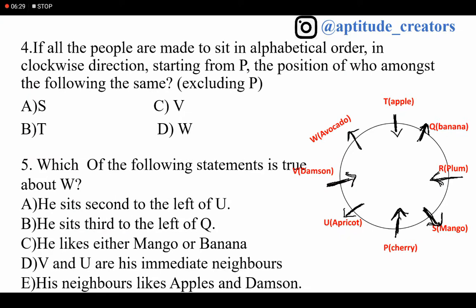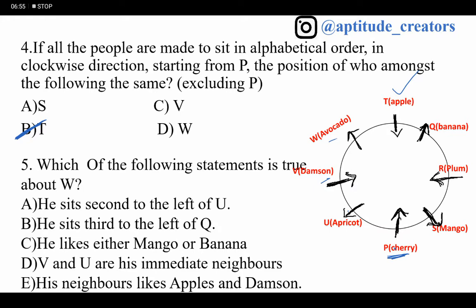If all the people are made to sit in alphabetical order, clockwise direction, starting with P, the position of who among the following is the same, including P? This is nothing but P in clockwise direction, right? Clockwise direction: P, Q, R, S, T. T is the same. Answer is option B.